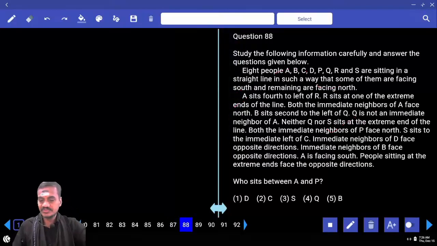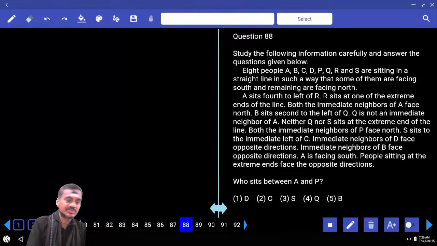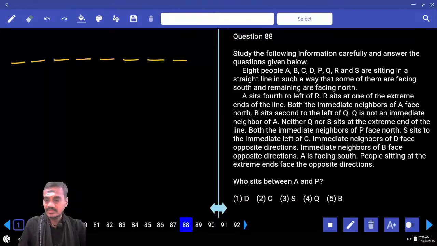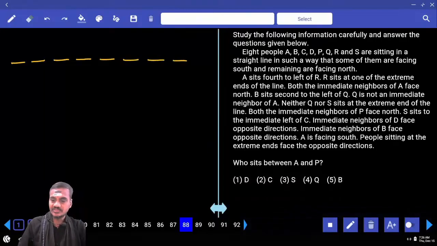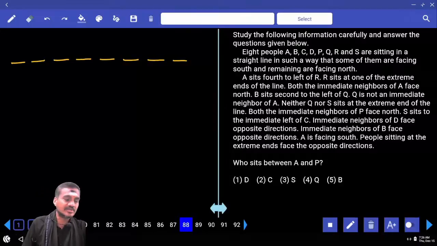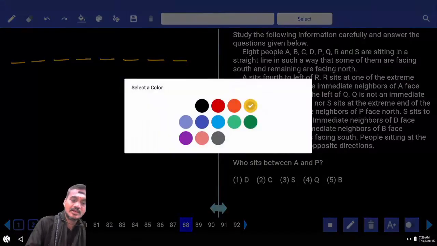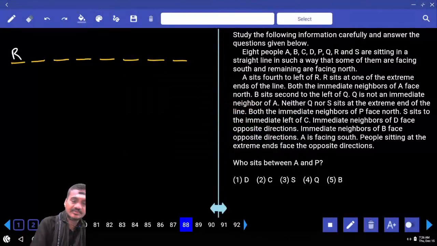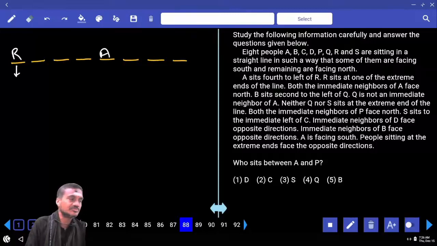Then 88 onwards, 8 people are sitting in a straight line, 1, 2, 3, 4, 5, 6, 7, 8. And in such a way that some of them are facing south and the remaining are facing towards north. A sits 4 to the left of R, R sits at one of the extreme ends of the line. 1, 2, 3, 4, A is 4 to the left of R, R must be facing towards south.